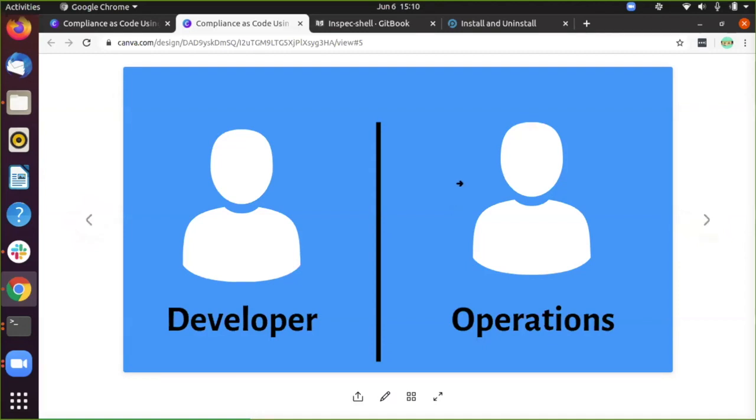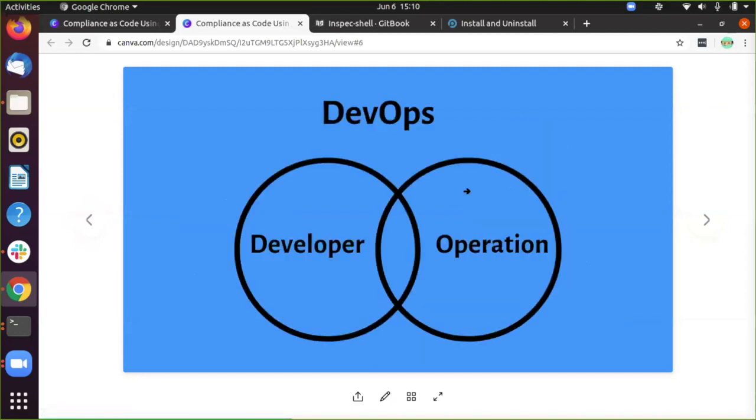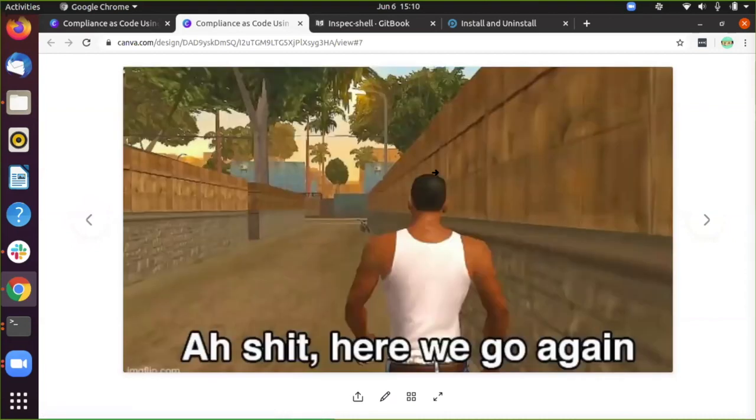There was miscommunication between the two teams. To overcome that, they came up with a new thing called DevOps, where the developer and operation teams work together, and the problem was solved. Now the developer was again pushing code to the production environment. Testing was done, and environmental issues were stopped by using container technology.